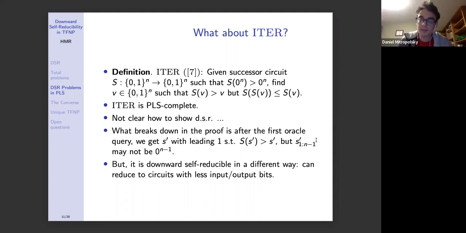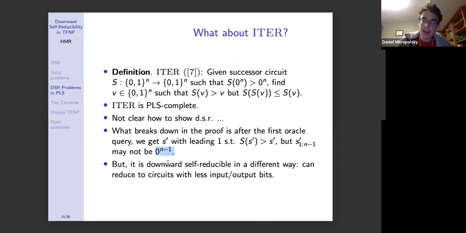But the problem is that the first n minus 1 bits of S prime might not be the 0 string. So it doesn't actually match the input representation of the iter problem. We thought, can't you just shift all the inputs, mod 2 to the n over 2 or something like that, so that this string S prime becomes the 0 string? But that doesn't work, or at least we didn't figure out how to make that work.